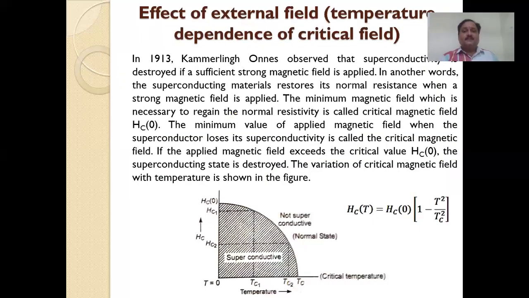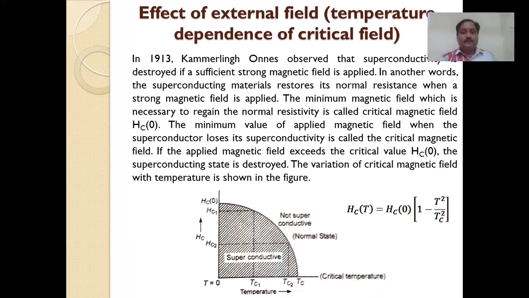And the second one is the critical field. As I said in the previous slide, the critical field is indicated by the letter Hc. It is shown by a graph drawn between the critical temperature and the critical field Hc, and we have Hc1, Hc2, Tc1, Tc2.